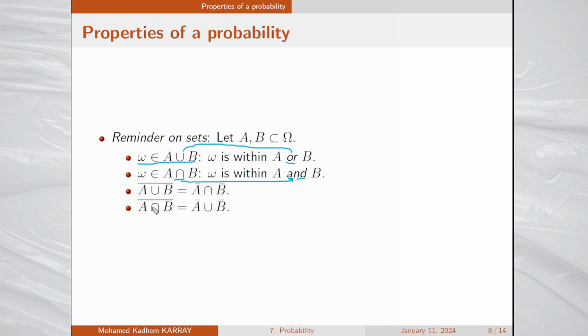Two other properties very useful in probability theory. The complementary of the union of two sets equals the intersection of the complementary sets. So the union becomes intersection when we take the complementary. Similarly, the complementary of the intersection of two sets is the union of the complementary sets. So please keep in mind all these properties.